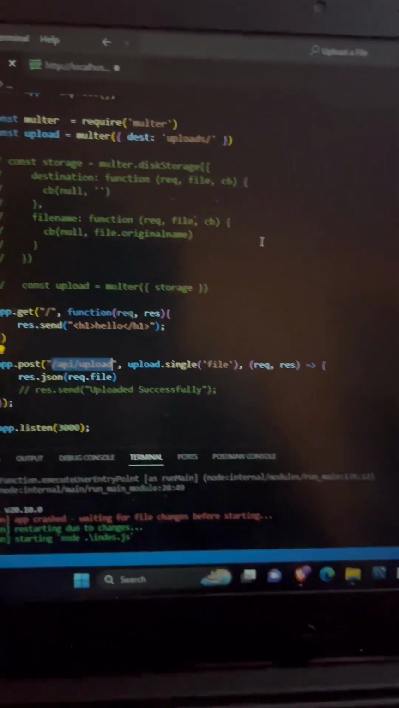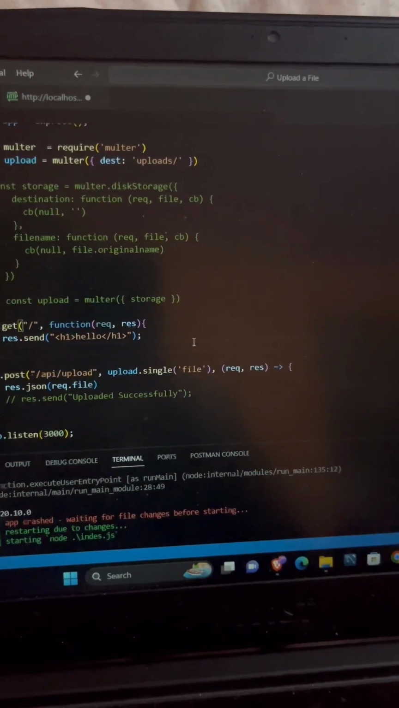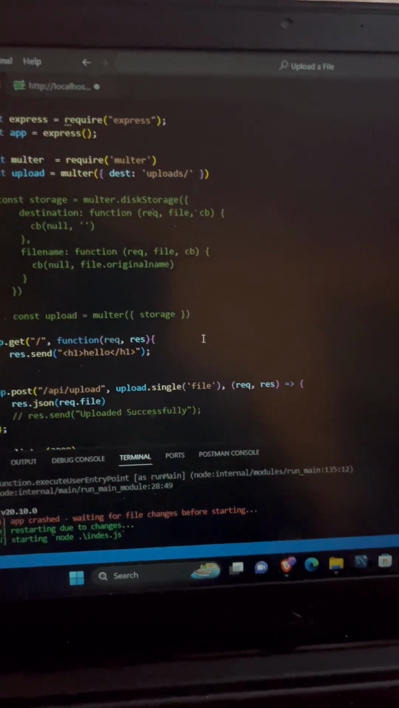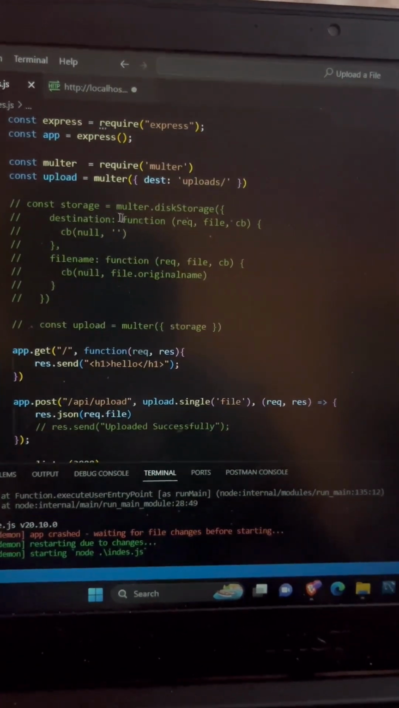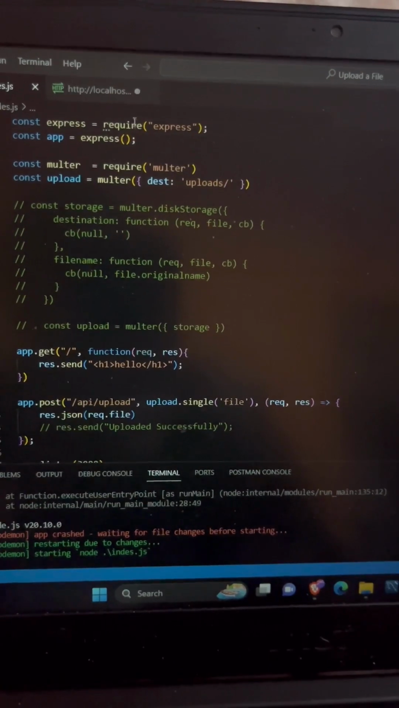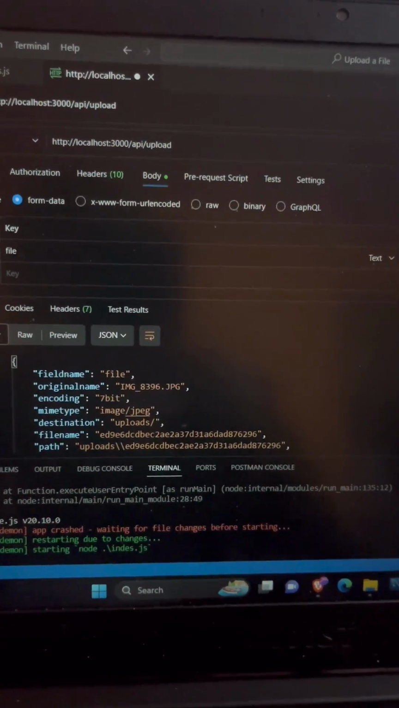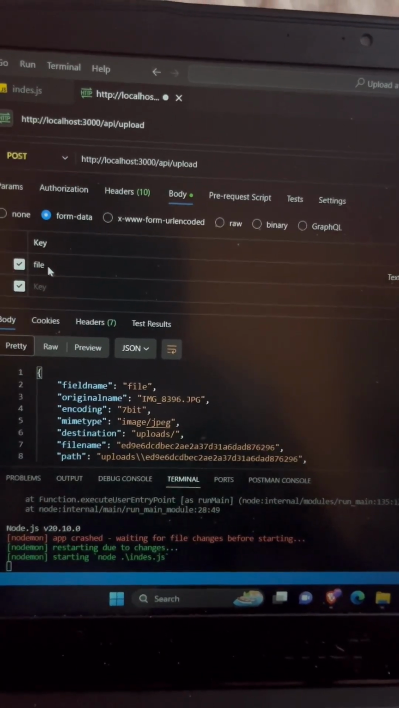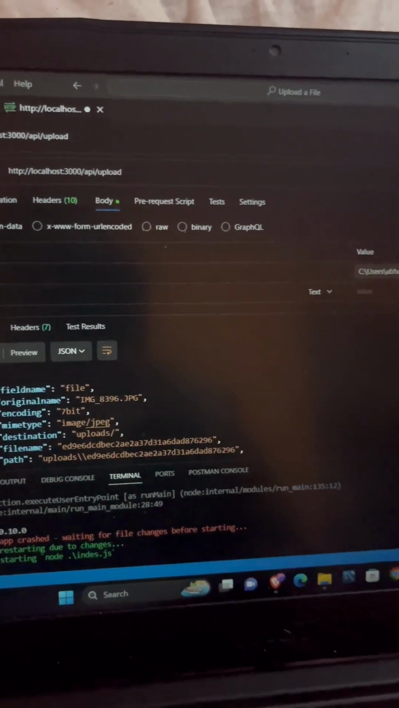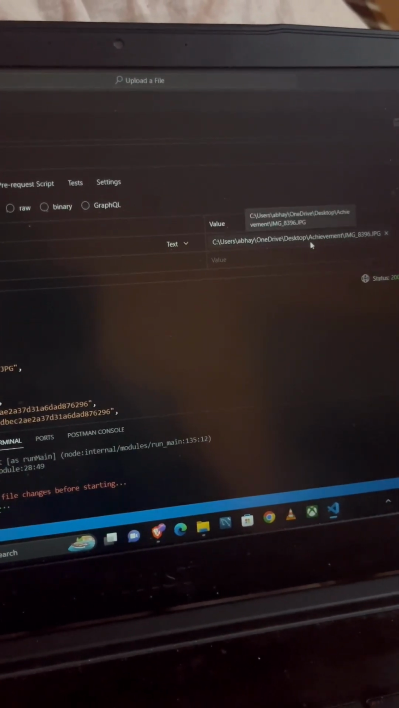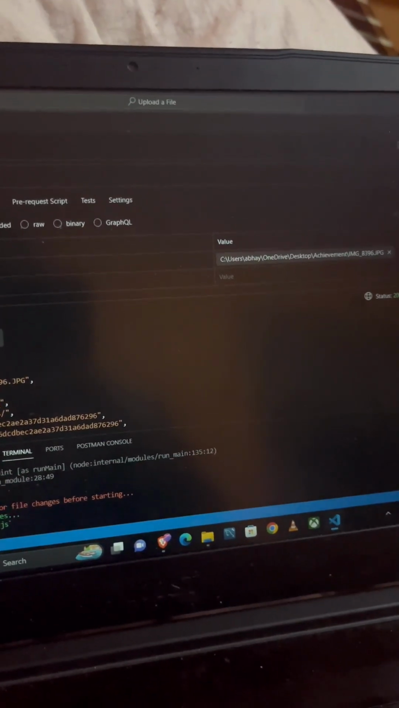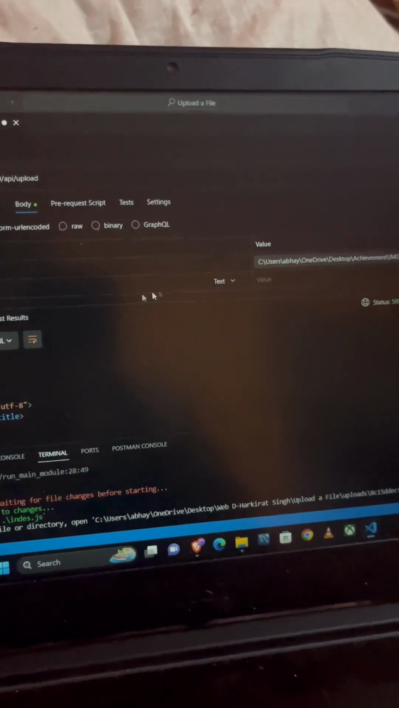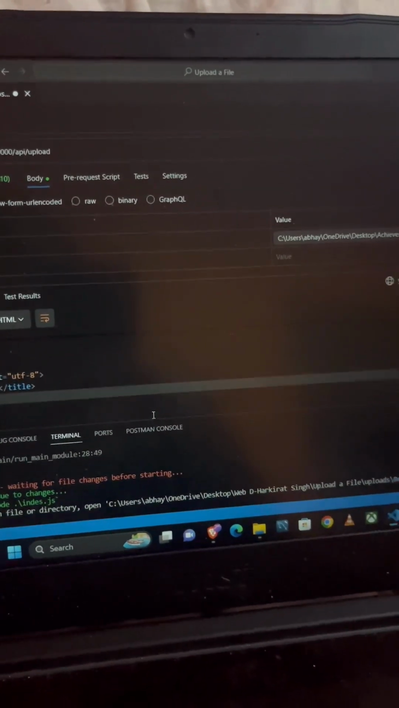For example, I create this, and for this file I import the multer library. The upload syntax is from the multer library, and I choose a file whose name is file, and the value is this. This is the image link on my PC, and I upload this. Then it will create an error. Let me resolve this.